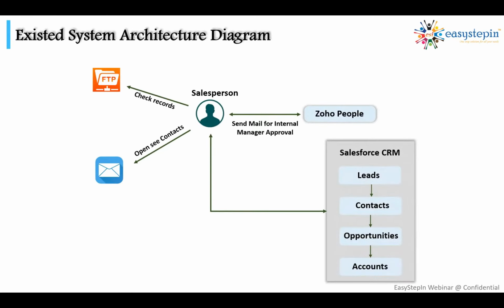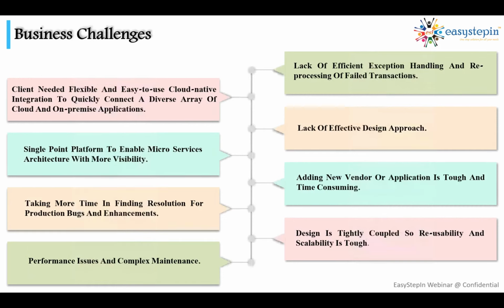So what is the usual existing approach? We used to get the data from FTP or mail, and we used to convert and store that data in Salesforce. Sometimes you need to upload manually, or sometimes you need to add the records one by one. Then you need to log into any number of different applications such as Zoho or FTP or Salesforce. Only then will you be able to perform all the necessary actions. So now, to simplify the entire approach, what are we planning? What are the challenges?